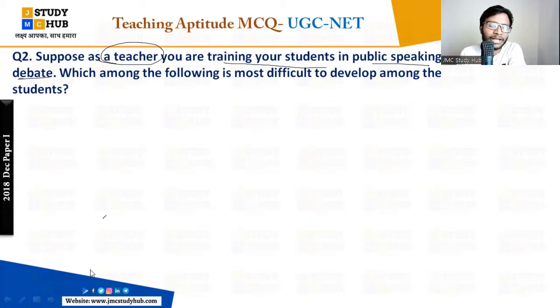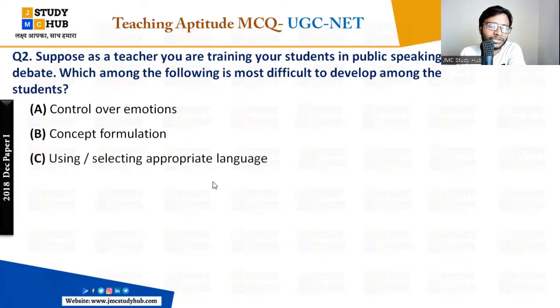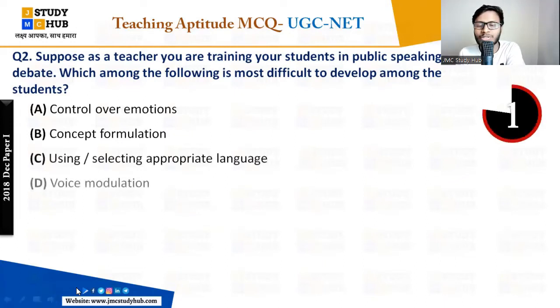जल्दी से बताएंगे what is the right answer. So options are: A, control over the emotions; B, concept formulation; C, selecting appropriate language; and D, voice modulation. Everybody answer. What is the right answer? जल्दी से बताइएगा क्या है right answer.